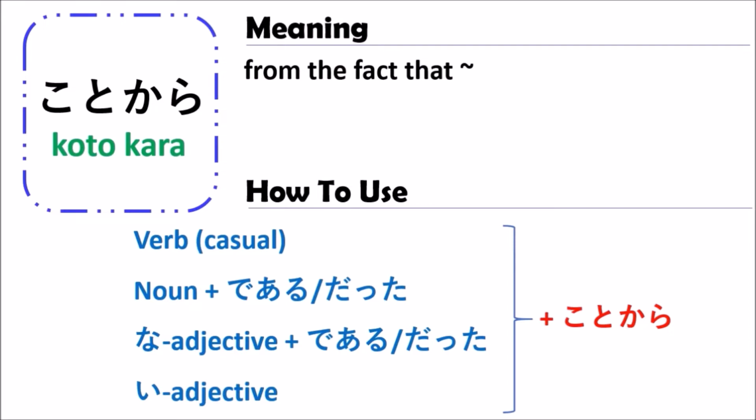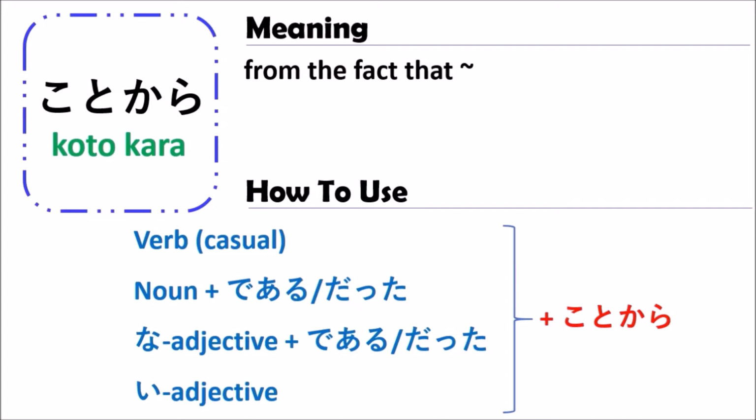And the noun adjective is just the same as the noun. When you use the noun adjective with KOTOKARA, you should change to be 'da' or 'datta'. That means you use the noun adjective followed by 'da' or 'datta' and followed by KOTOKARA. And for the adjective, you don't need to change anything. You just use it in that form and followed by KOTOKARA. When you use the verb, noun, and adjective with KOTOKARA, it has the meaning of from the fact that something.